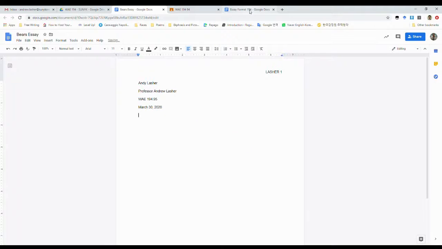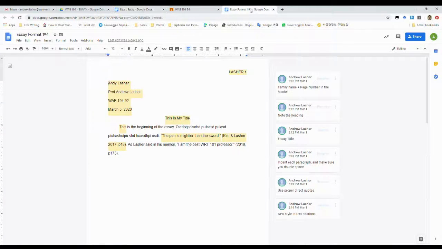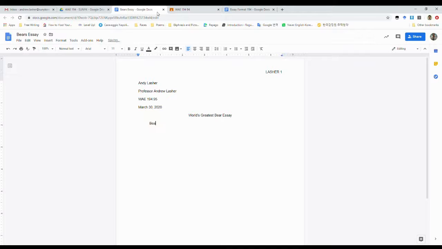Now we want to make a title. We look back. Oh, the title is centered. World's Greatest Bear Essay. That sounds good. We go back to left align. We don't need extra spaces in here. And we begin our essay. Good. So I'm writing about bears. Bears are the most...